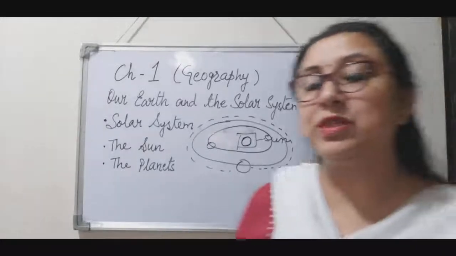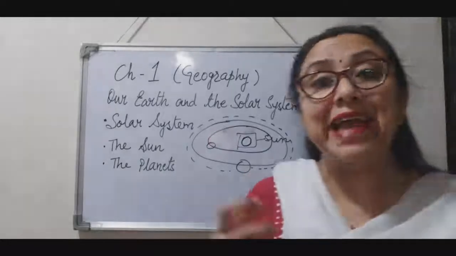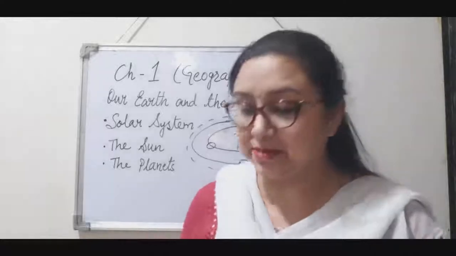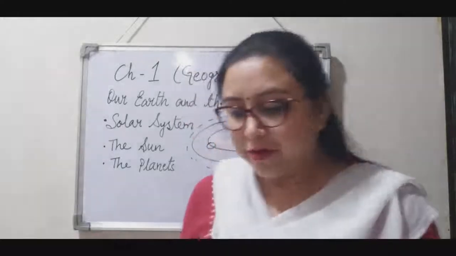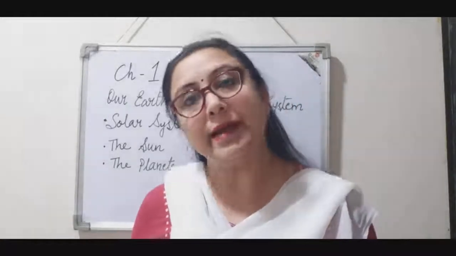And apart from their own orbit, they have their axis also. It's the line on which it spins, right? So while revolving round the sun, the planets rotate also. They spin also, and they spin on their axis.